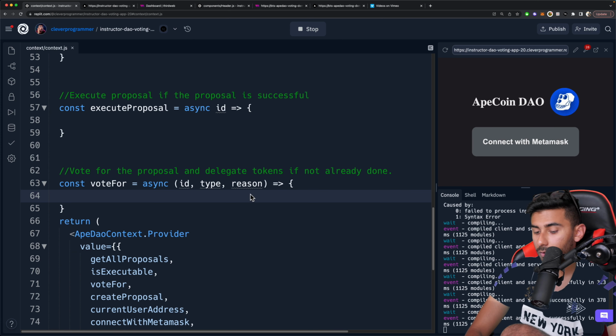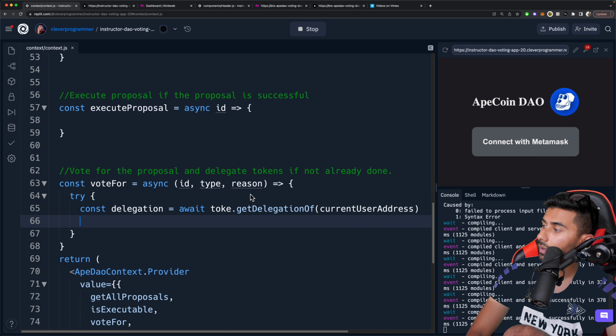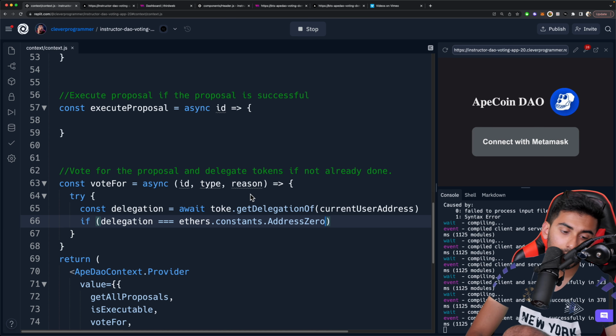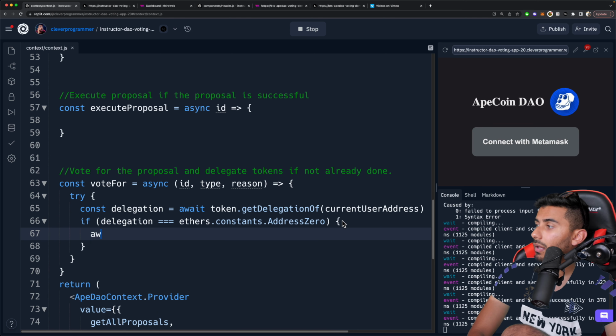All right, so for the vote for, I'm going to say try, and then I'm going to set our delegation. I'm going to say await token.getDelegationOf, and we're going to get current user address. Then, if the user has delegation, this will basically just check if the coins have been delegated. If they have been, then we're going to say delegate to address.